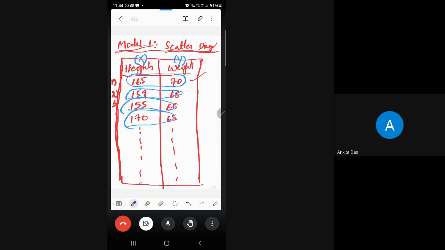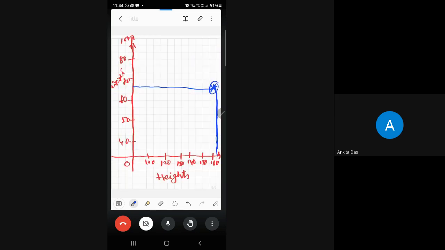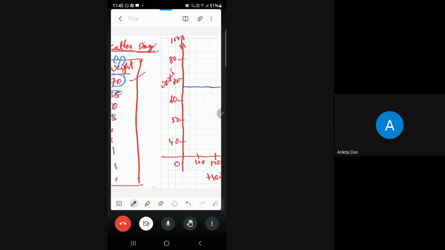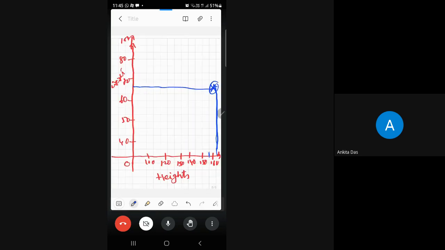Similarly, for the second coordinate, 159 and 68: this one is roughly 159, and 68 means roughly this one. This is another coordinate. Similarly, the third coordinate might be like this, fourth is like this, fifth, sixth, seventh, and so on. So all coordinates we need to show on the graphical sheet.